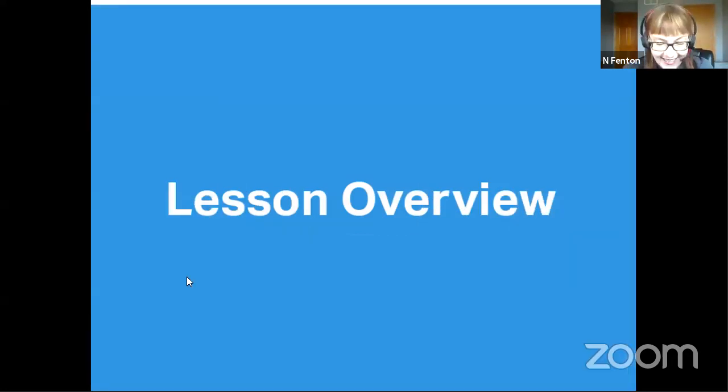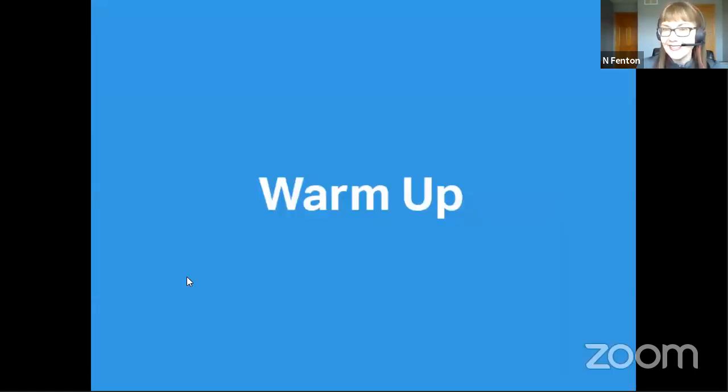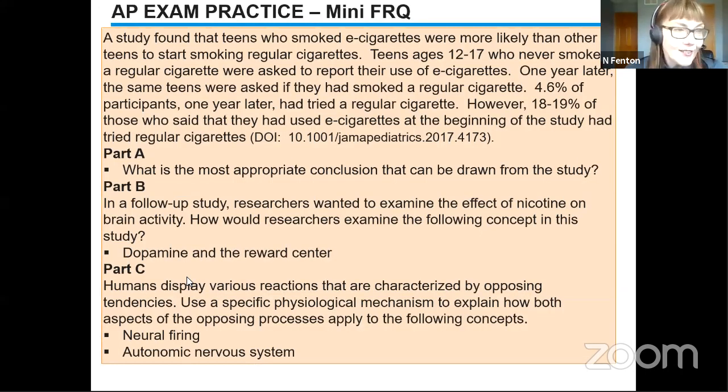Okay, it's time to get started and talk about the FRQ from yesterday and look into the effect of drugs on neurotransmission and technologies for studying the brain. Yesterday, I gave you this practice FRQ, and it has 3 parts to it. It's mostly research-based, but it has a little bit of concept application at the bottom. I guess there's 1 research question and 3 concept application. Well, actually, part B is also research.